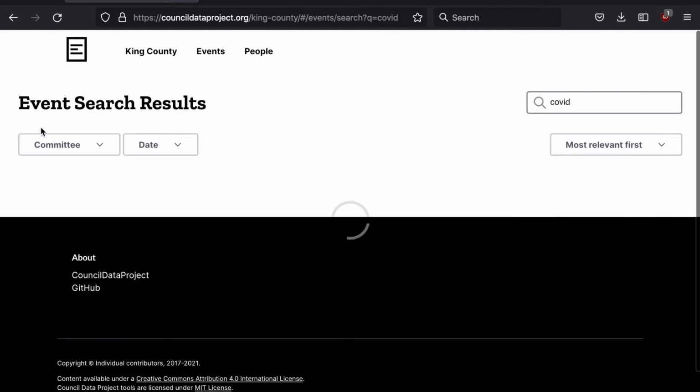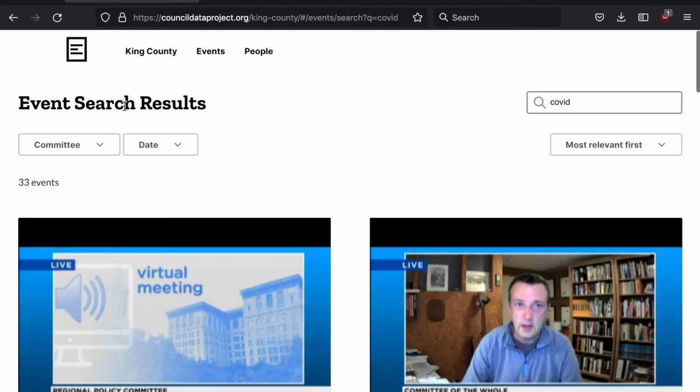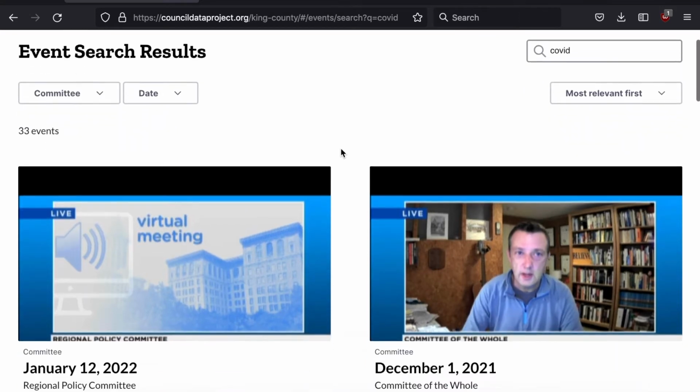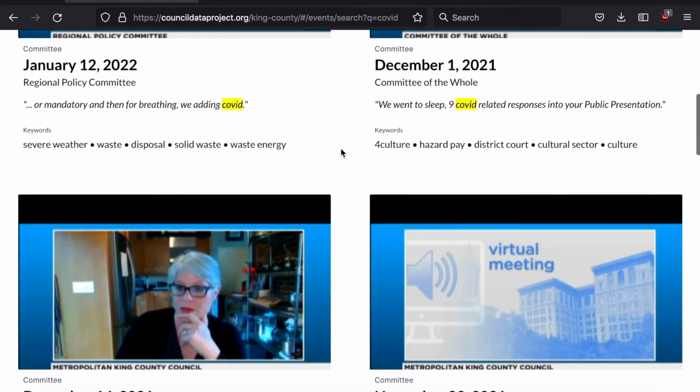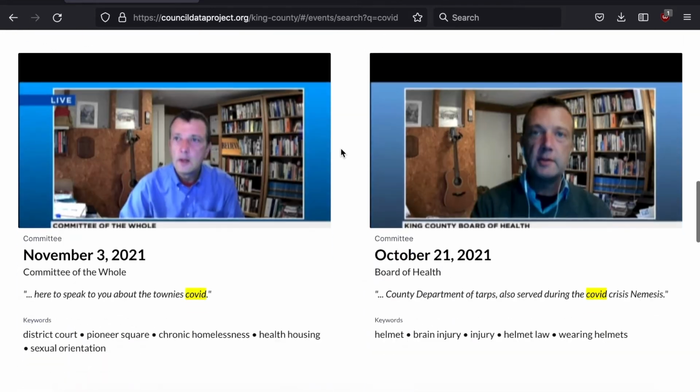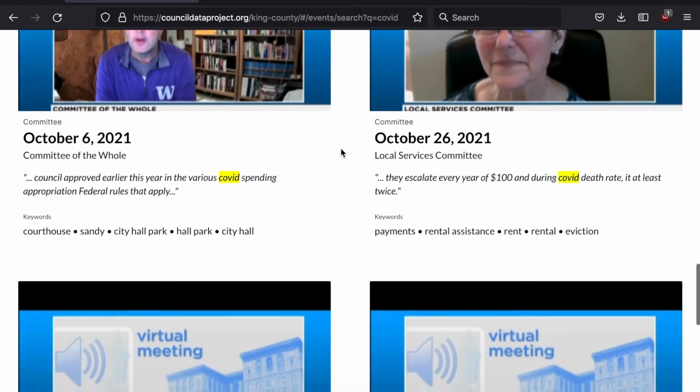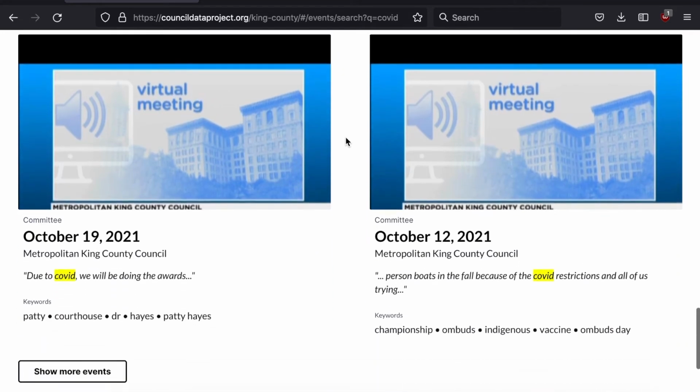That's our search page, and now we're entering our event search results page. Here it'll link me all the meetings in the King County City Council for the various search terms that we can provide. And here we provided COVID.